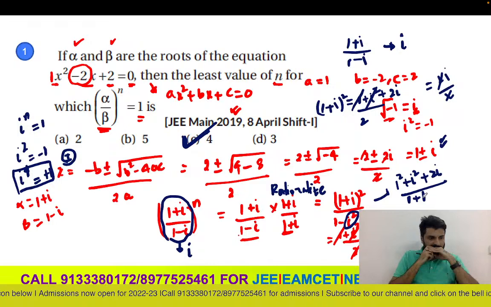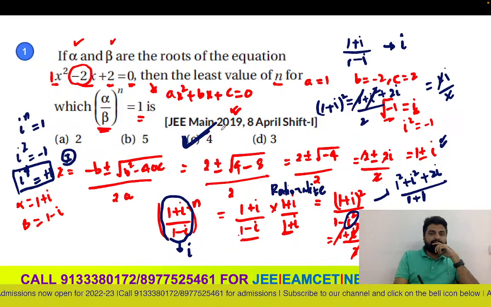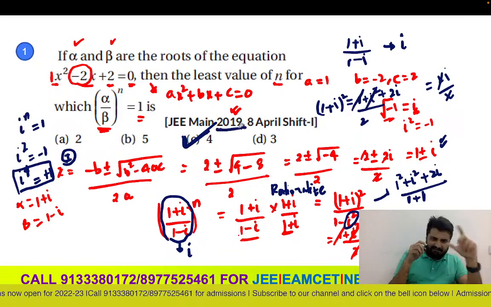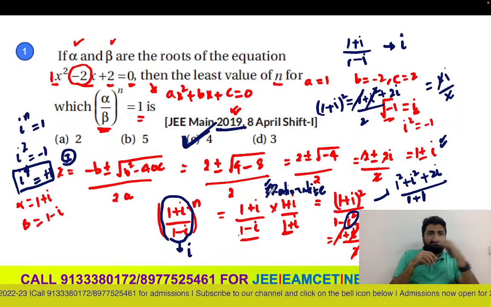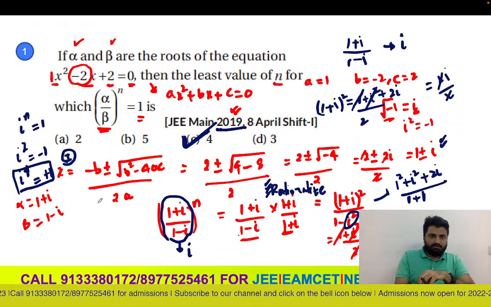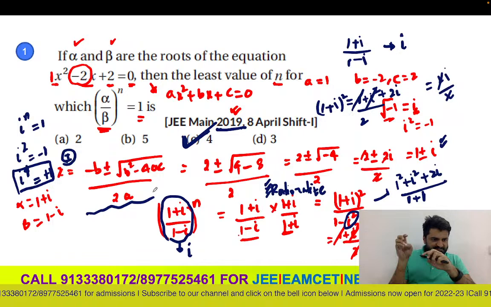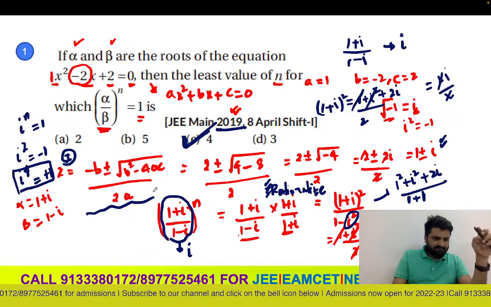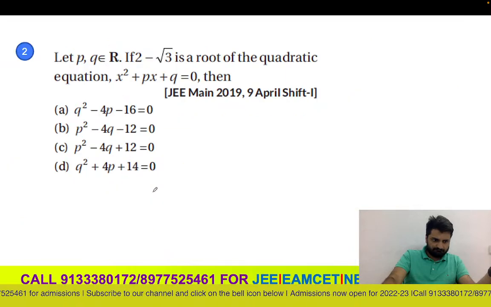Got it, everybody? So this was the first question of the day, JEE Mains 2019 question. This is a little bit of this rationalizing part. You will see it during complex numbers. And this part you already know, we have seen it today. So this is the first question. I hope all of you are clear. If I get a couple of comments, then I'll move on to the next question.